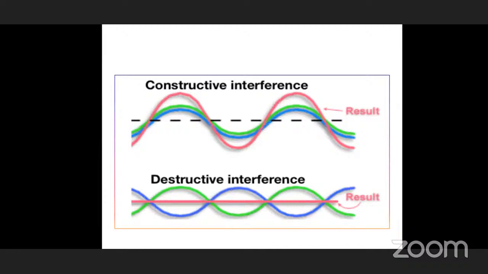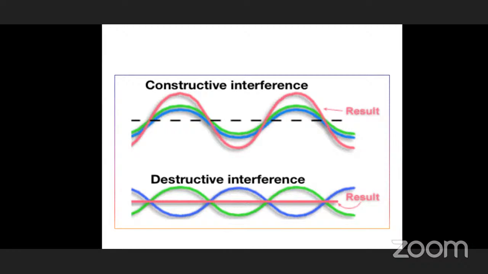I have taken a green wave and a blue wave, S1 and S2, to understand it. The resultant of these two is the red wave. You see, in the green wave there is a crest, and the blue wave is also at a crest. Similarly, when the blue wave gets a trough, the green wave also gets a trough at the same time.